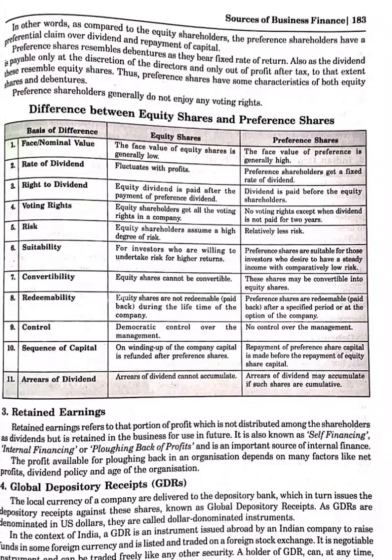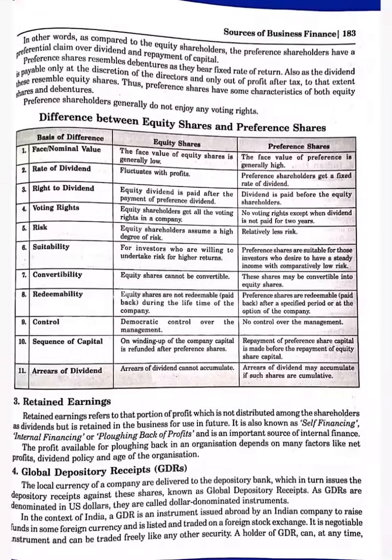Now, difference between equity shares and preference shares, very important. Face value. Face value of equity shares is generally low and preference shares is higher. Rate of dividend fluctuates with profit, and in preference share rate of dividend is fixed. Voting rights. Equity shareholders have the voting rights. Preference shareholders don't have the voting rights. Risk. Equity shareholders assume high degree of risk. In preference share there is relatively less risk. Suitability: equity shares suit investors who are willing to undertake risk for higher return. Preference shares are suitable for those investors who desire to have a steady income with comparatively low risk.